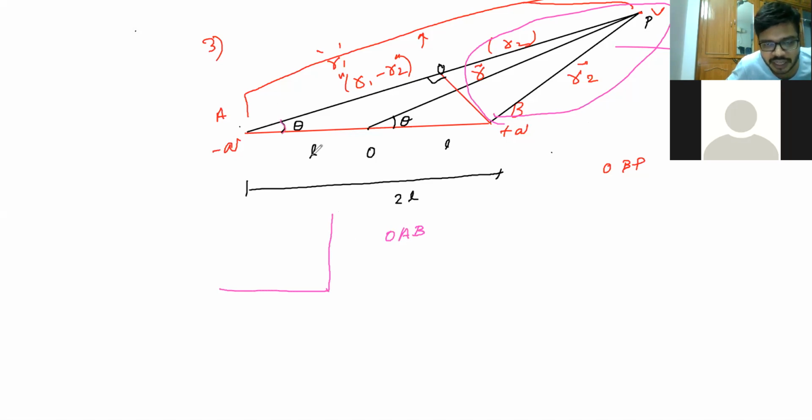Here it was making angle theta. Now the triangle OAB. It is your O point, it is your B point and it is your A point. So I have redrawn like this. I just tilted it in this direction. So A to O is R1 minus R2, right?